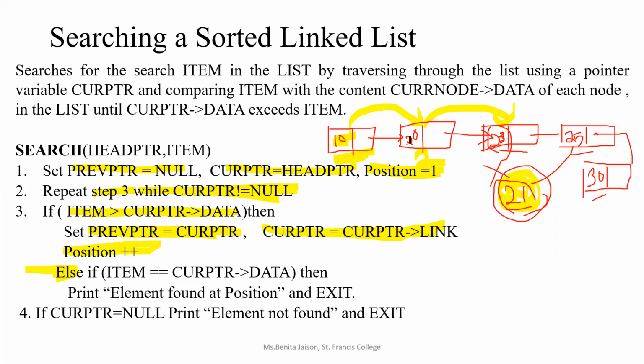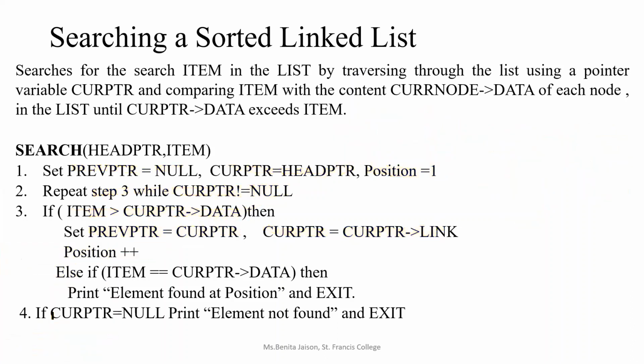If the data and the item are not equal, we will move on to the third node. Along with that, we will be incrementing the position. So position indicates the node number. Position was 1 for the first node, position becomes 2 for the second node, right? This way we will be traversing, and at the same time comparing and then incrementing the position.